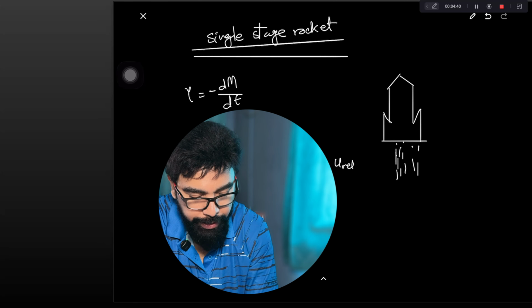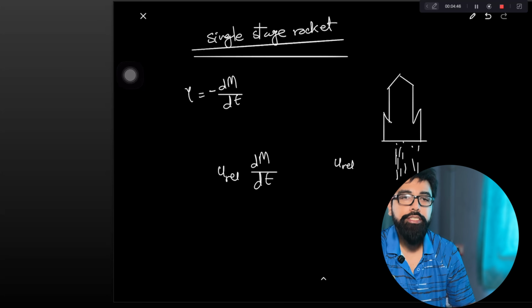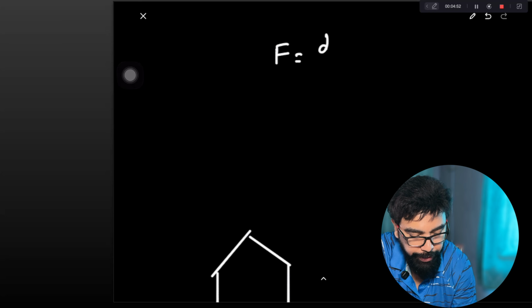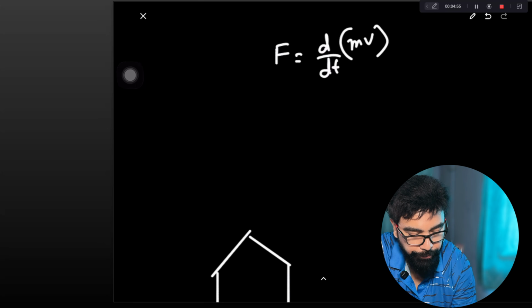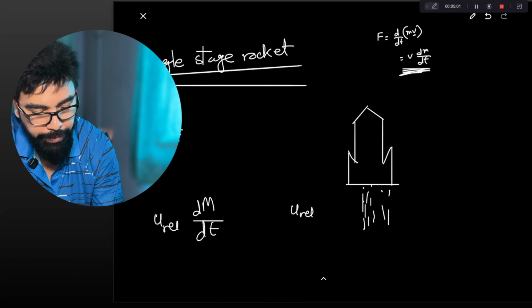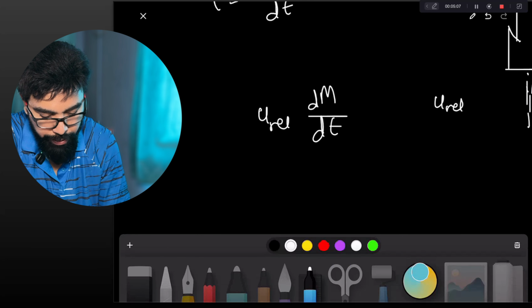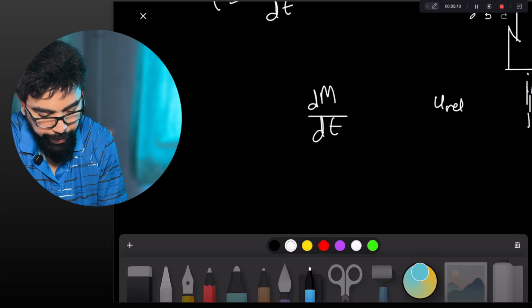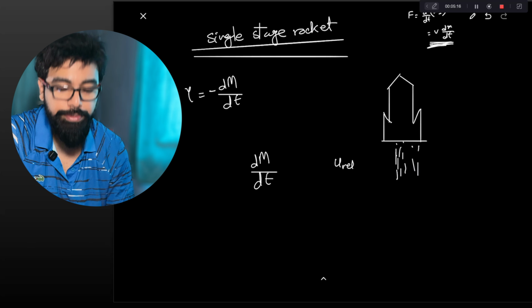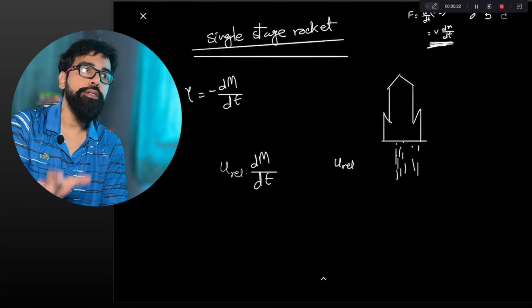So for a rocket, we can say that U_rel into dm/dt is the force. Why I did so, I'll repeat again. For Newton's second law, F equals d/dt of mv. But suppose v is constant, then v comes out and this is your dm/dt. So basically we are using this concept to apply this equation. So U_rel is the relative velocity. Again you have to forgive my drawing and my handwriting, which is pretty bad. So U_rel, this is the relative velocity which is constant, multiplied with dm/dt.